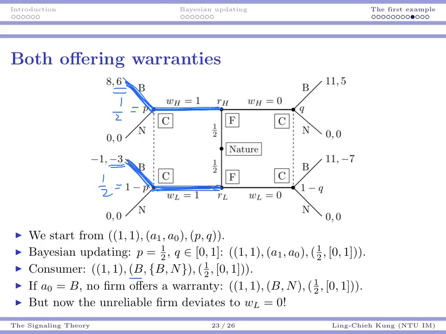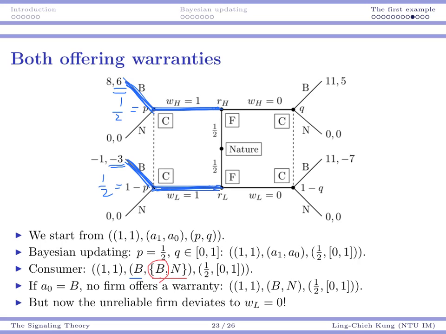There are some probabilities that the consumer should buy it, some probability that the consumer should not, because the consumer really has no information in this case. So the consumer may choose to buy it or not buy it. But the interesting thing we know is that if the consumer chooses to buy it when there is no warranty, then in that case, no company is going to offer a warranty.